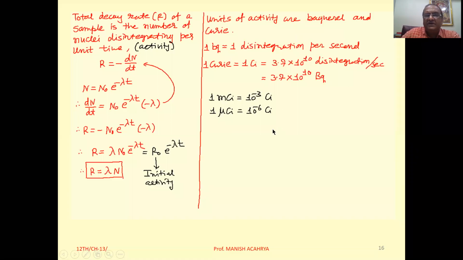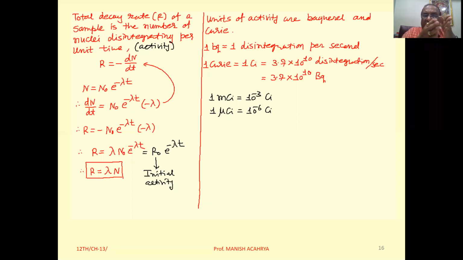Now suppose the decay rate we represent by capital R. Then we can say the total decay rate R of the sample is nothing but the number of nuclei disintegrated per unit time, as we already discussed, or we can say per second.